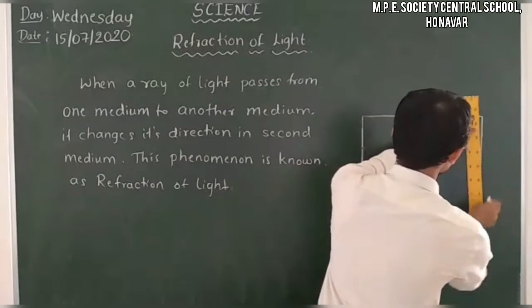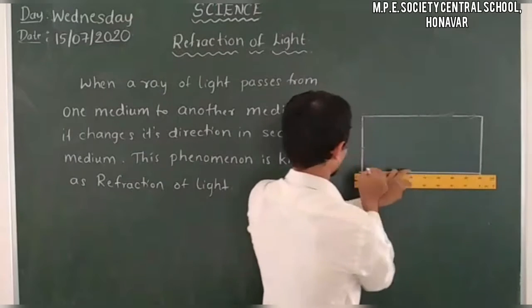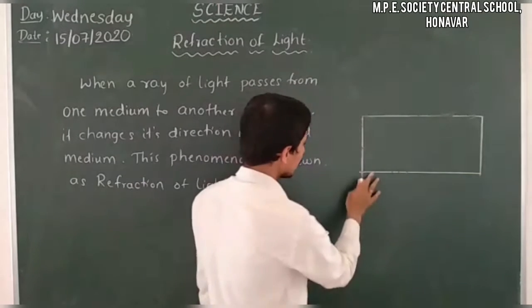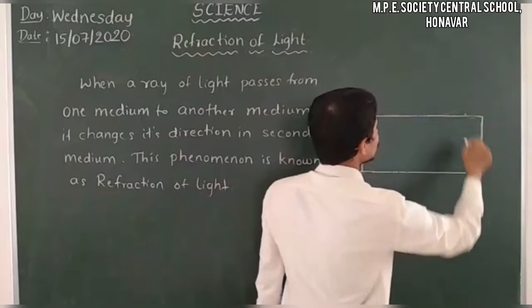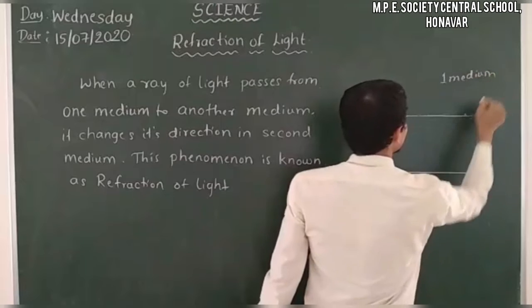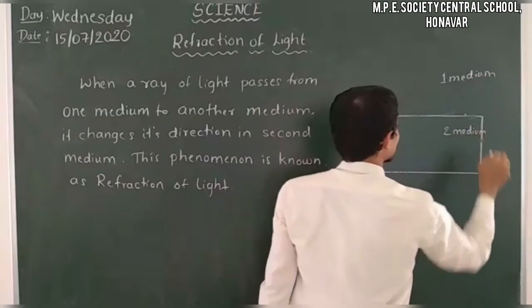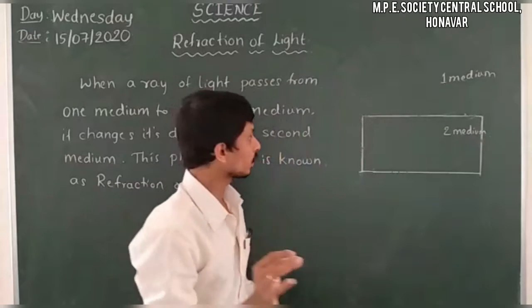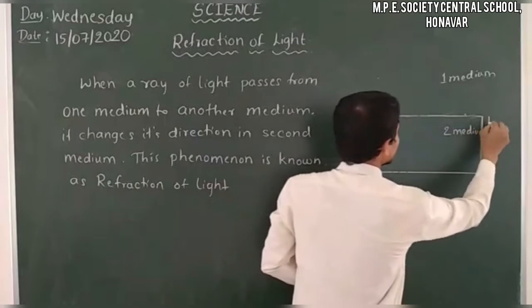So this is the second medium. I will write it in a box. This is the second medium. I will write here. Yes. So it's the first medium and it's a second medium. So I just consider only one ray here. Firstly I will consider just the ABCD.